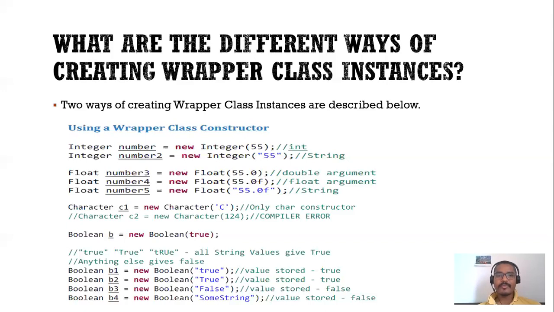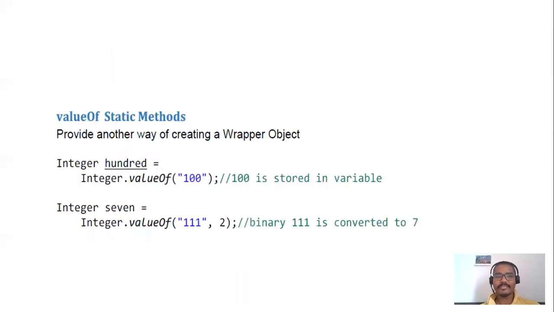The next way of creating a wrapper class instance is using the valueOf method. On the right hand side of this example, I am using the Integer.valueOf method. To that valueOf method, I am passing a string, which is 100. It will store that into the instance. In the next example, I am passing a binary value, 111, and the second argument is 2.